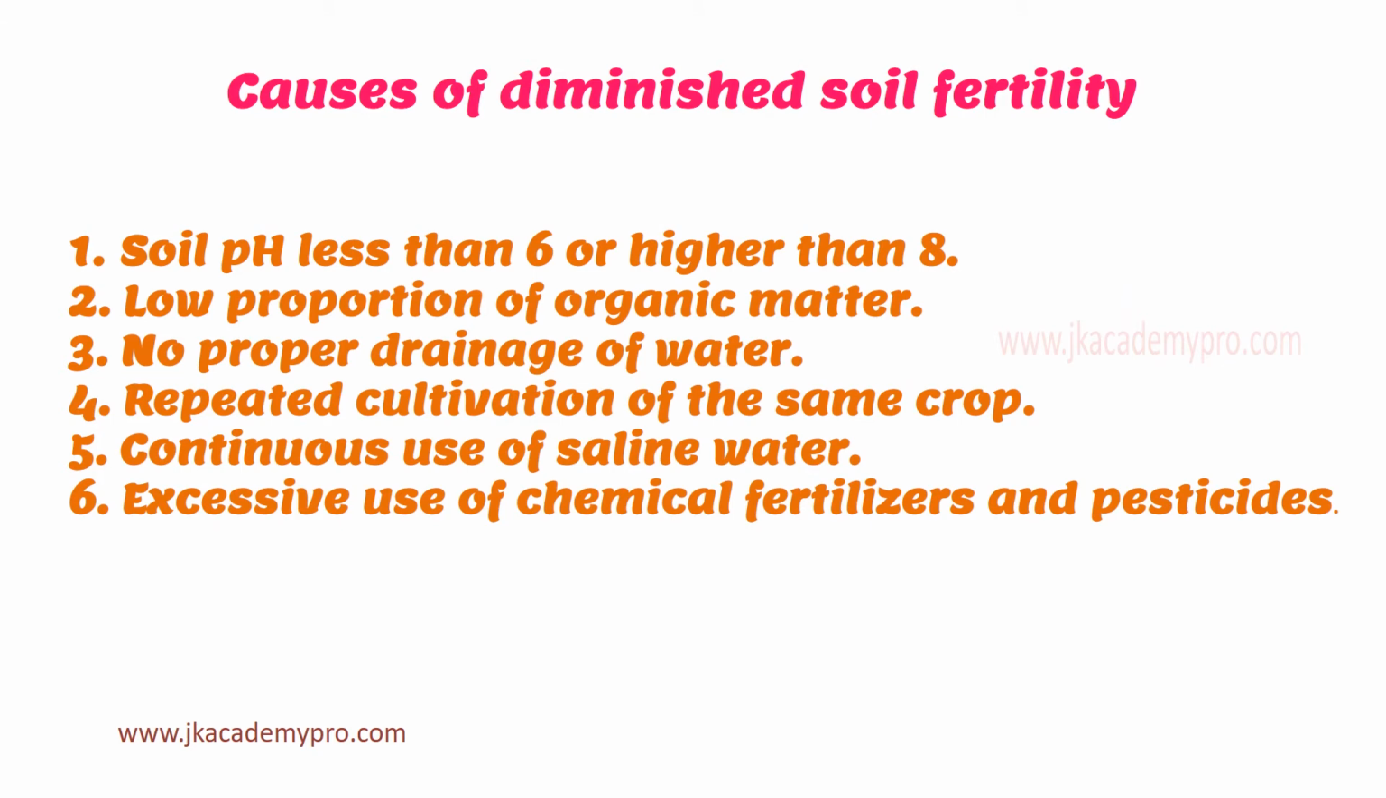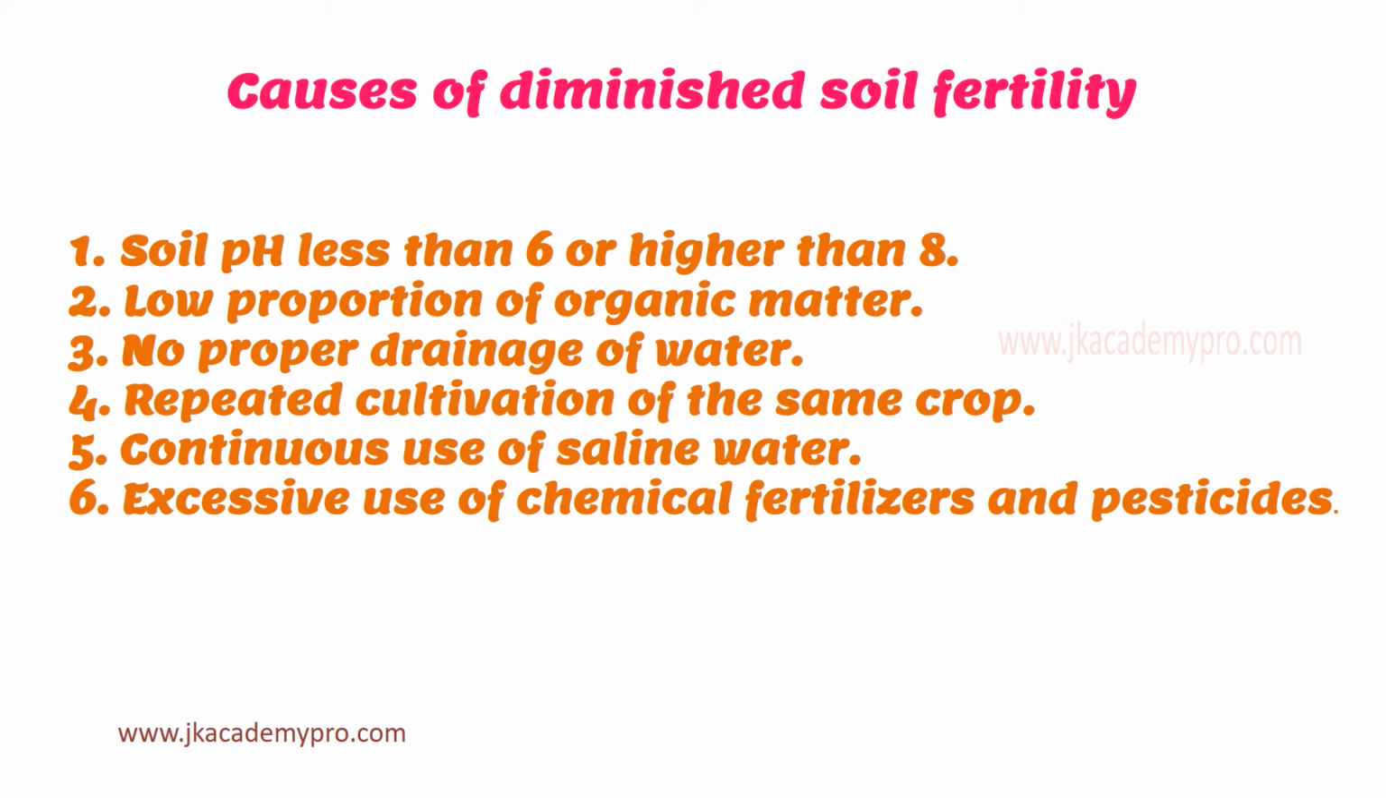Now, what are the causes of diminished soil fertility? That is, the soil fertility has reduced. What could be the causes? One is the soil pH is less than 6 or higher than 8. Both are bad, so it has to be between 6 and 8, somewhere around 7. Then, low proportion of organic matter, so the organic nutrients are less in the soil. And no proper drainage of water. Either a lot of water may drain out or the water could get collected. Both are not good for the crops.